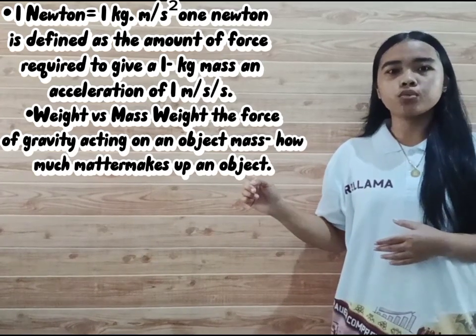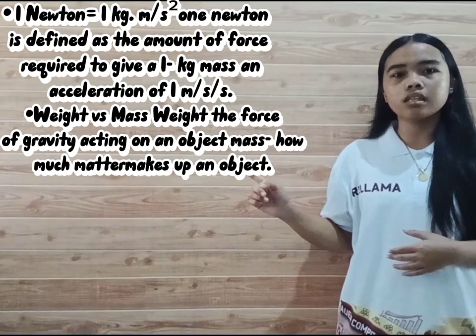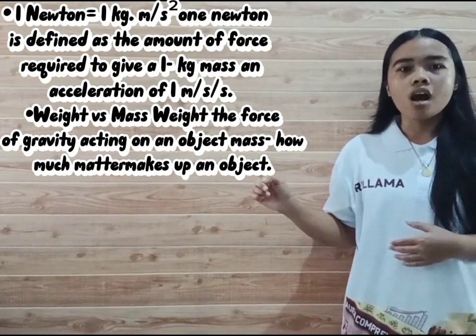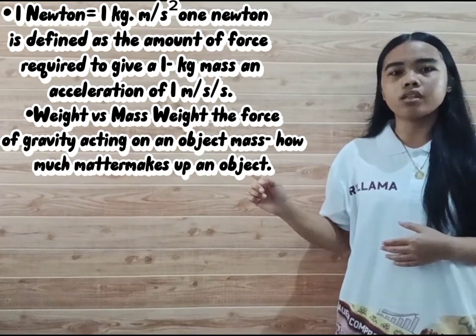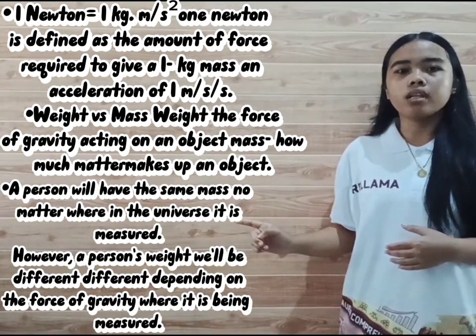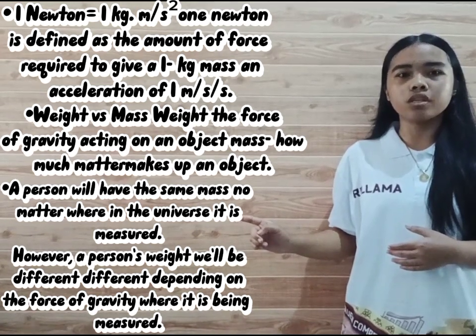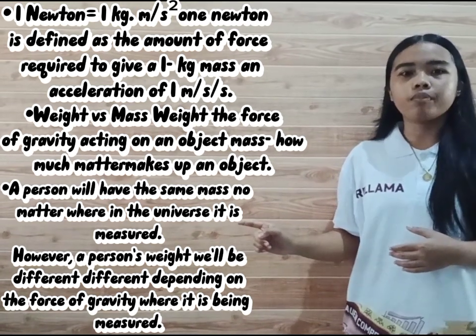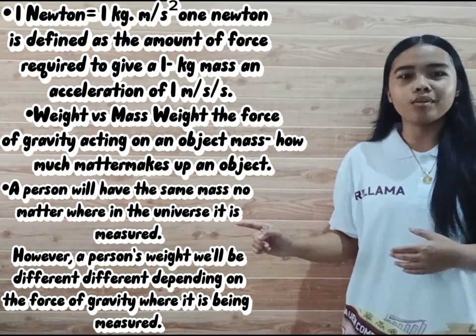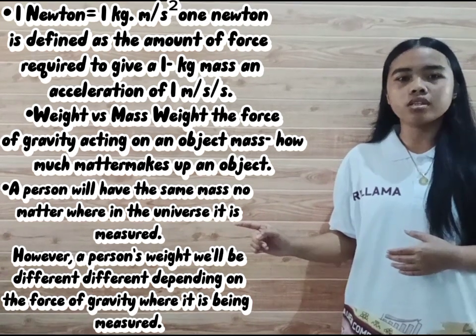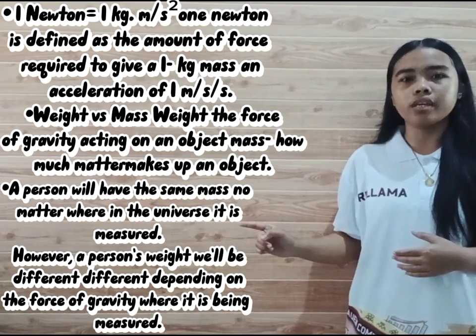Weight versus mass. Weight is the force of gravity acting on an object's mass. Mass is how much matter makes up an object. A person will have the same mass no matter where in the universe it is measured. However, a person's weight will be different depending on the force of gravity where it is being measured.